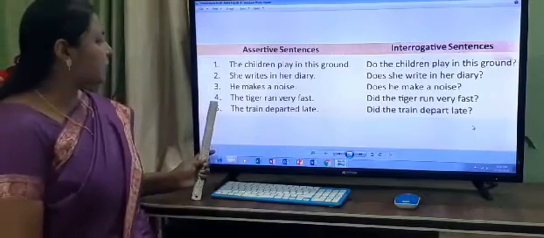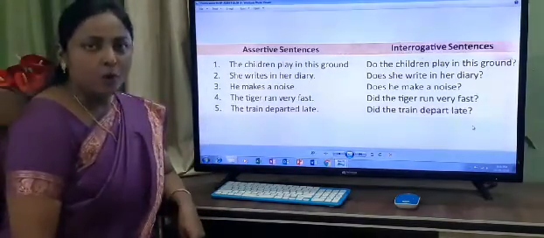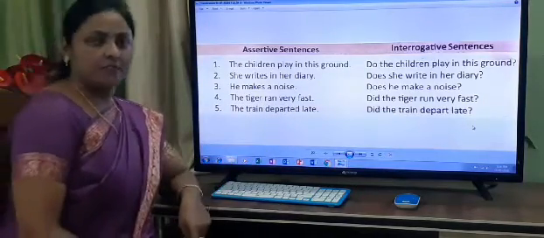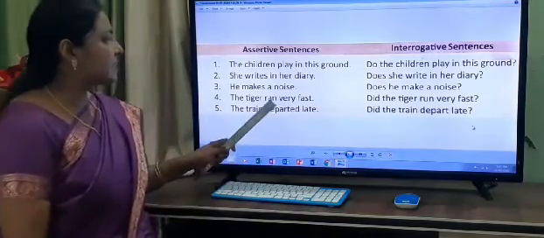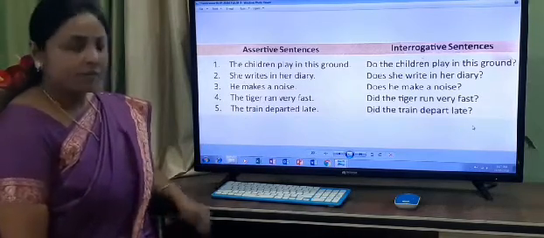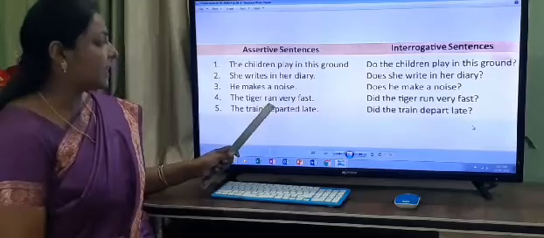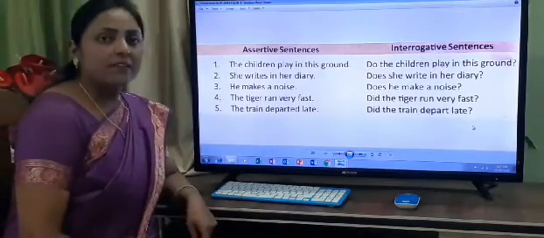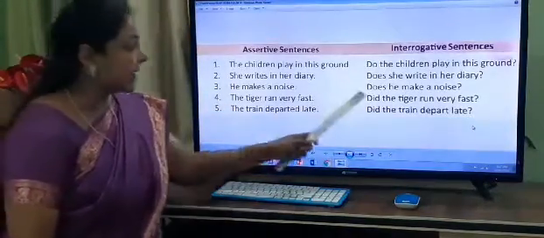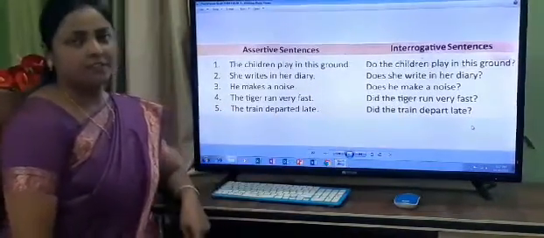Now the fourth example it has given in your book: the tiger ran very fast. And this sentence it has given in the simple past. Why? Because ran is in past tense. So when we change into the interrogative sentence, we use did before the subject.